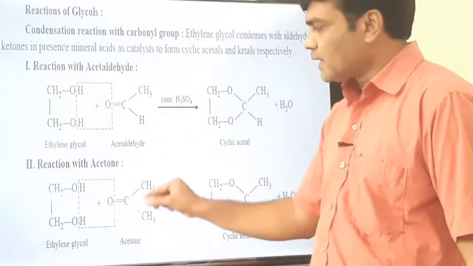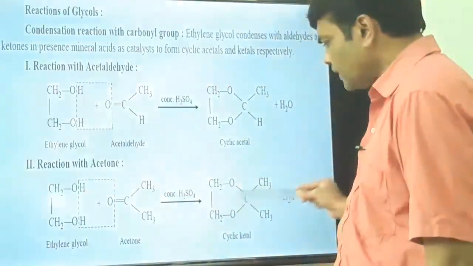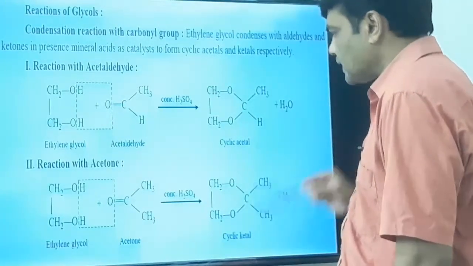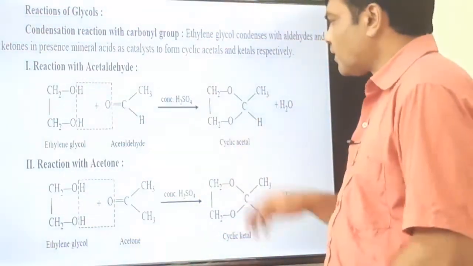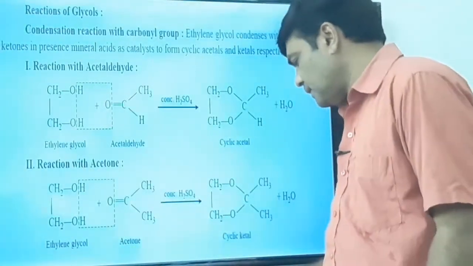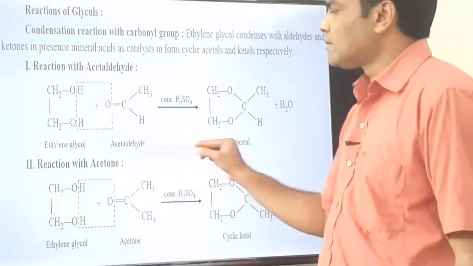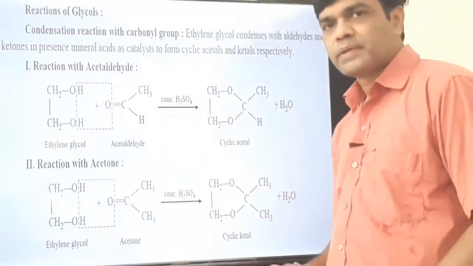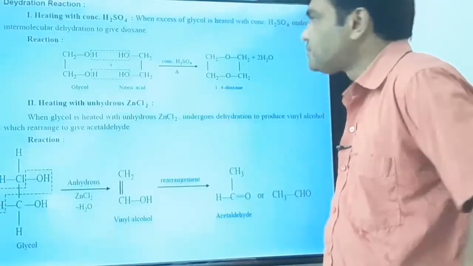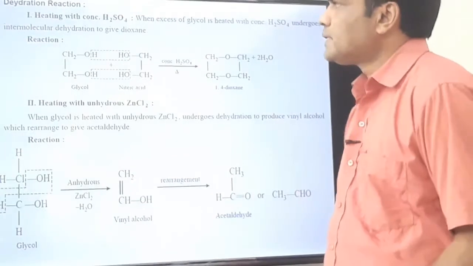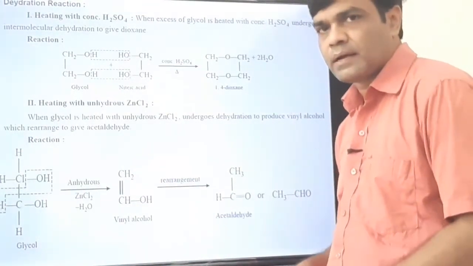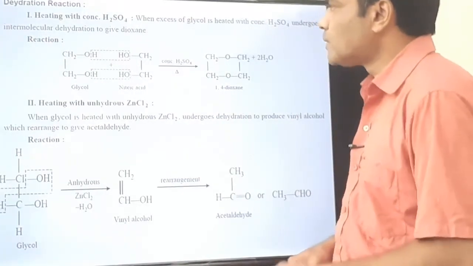If you treat ethylene glycol with a ketone, we get a cyclic ring with an ethereal linkage, which is called a cyclic ketal. Okay, or commonly you can call this derivative a cyclic acetal. So remember again, ethylene glycol on treatment with acetaldehyde or acetone gives cyclic acetal or cyclic ketal. Then dehydration reactions: different catalysts at different heating conditions give different products.